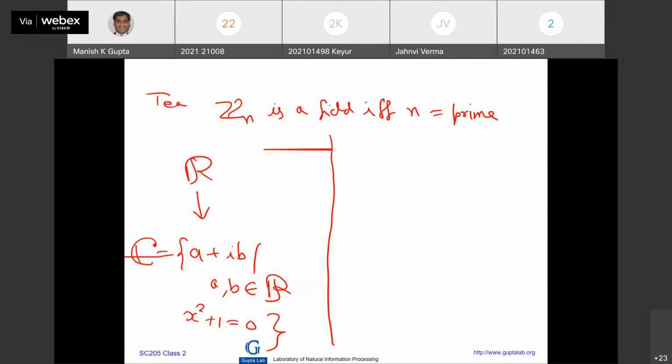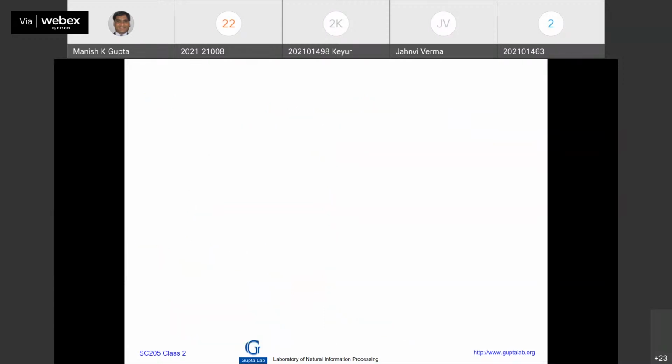So once you master this technique, I can use similar thinking to construct a field with 4 elements from the field with 2 elements, Z2. So we have Z2 here. So the question that I'm going to ask, here the equation was x square plus 1 is equal to 0. So on Z2, I have to find an equation which has no root.